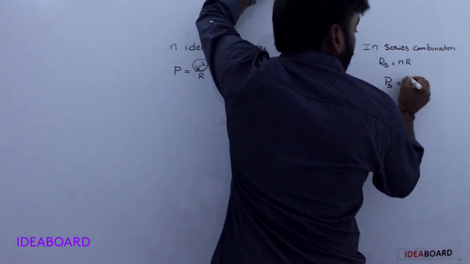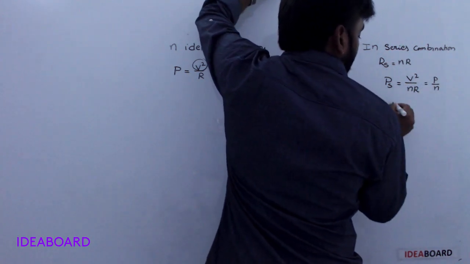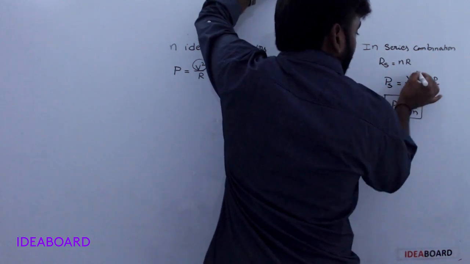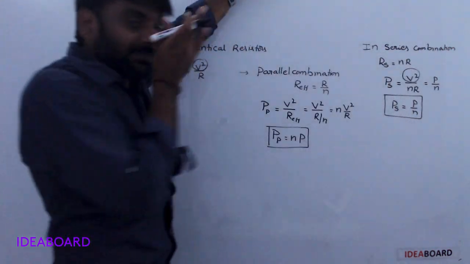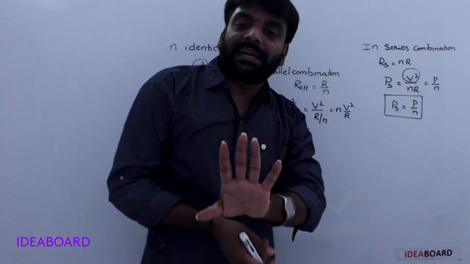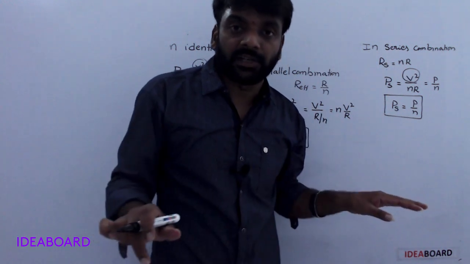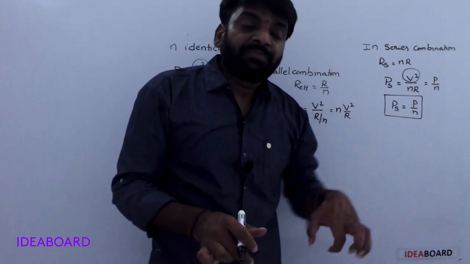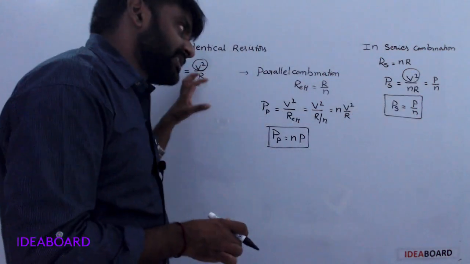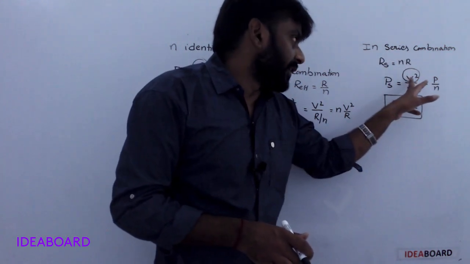In series, V square by NR, that means P by N. In series combination, P by N, because the same potential is applied, that means the same battery is applied. Battery does not change. If the battery changes, then it will change. But here the same battery, in parallel combination also the same battery, in series combination also the same battery. That's why you are utilizing this one.